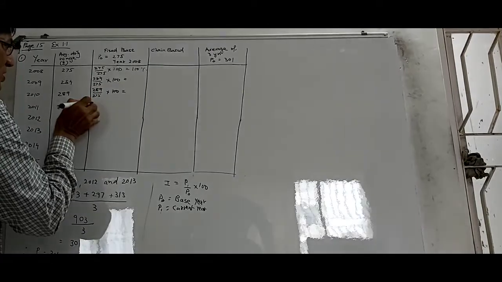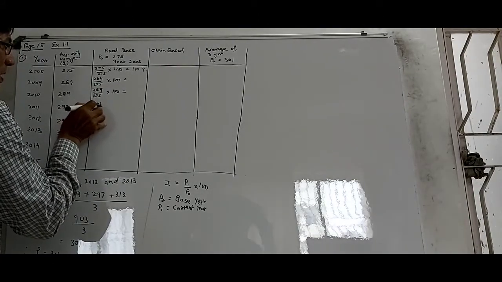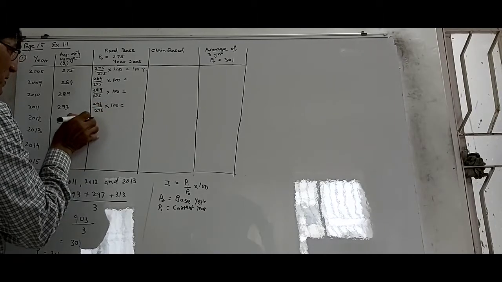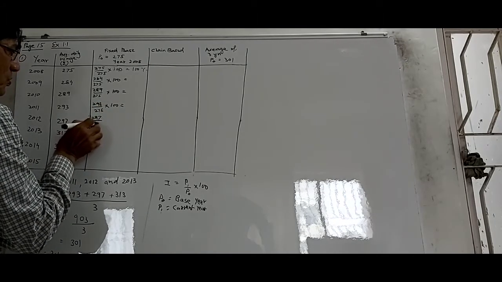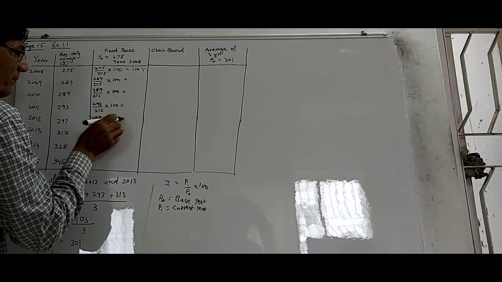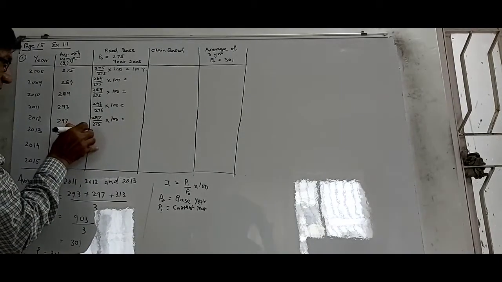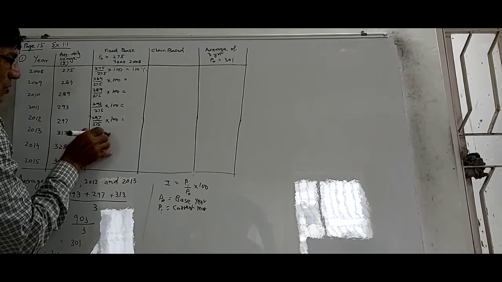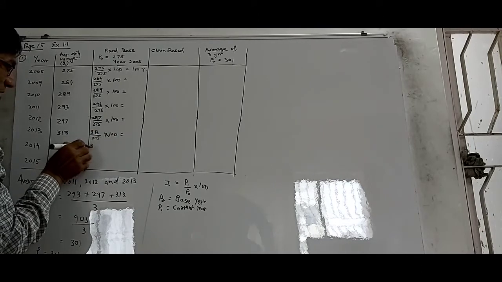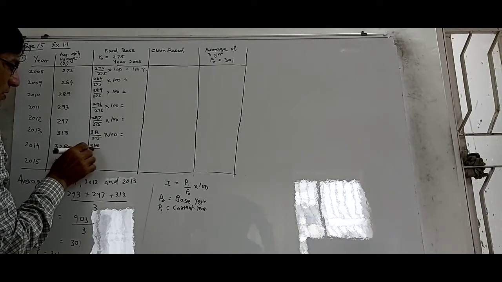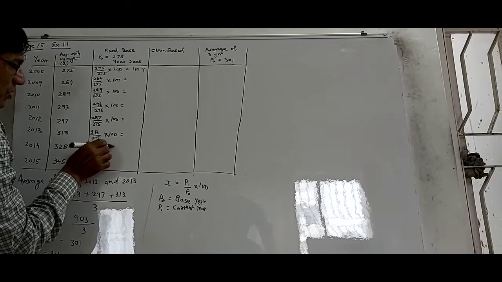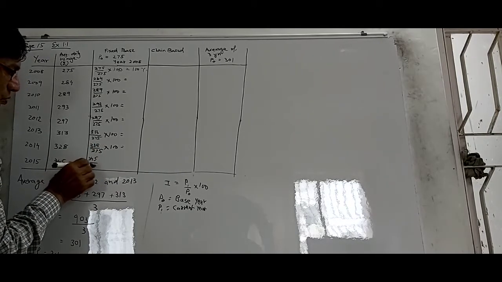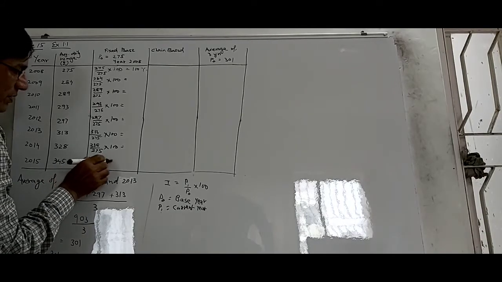The value does not change. 293 upon 275 into 100. Similarly, 297 upon 275 into 100. 313 upon 275 into 100. 328 upon 275 into 100. And finally 345 upon 275 into 100.